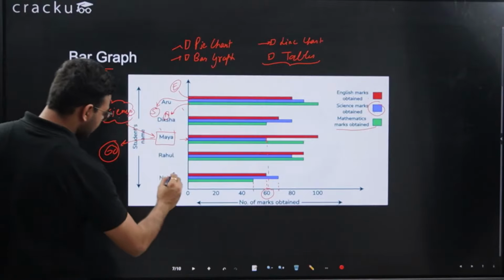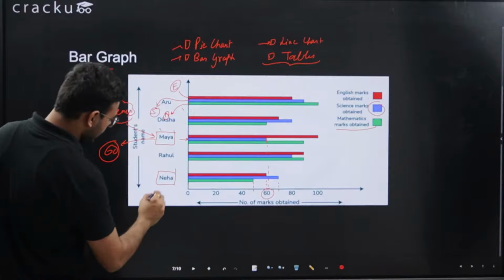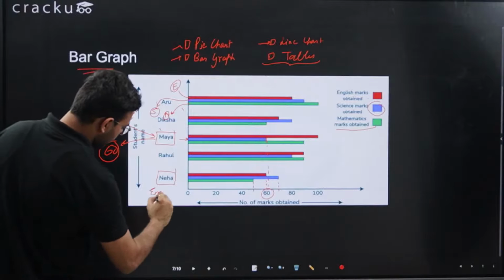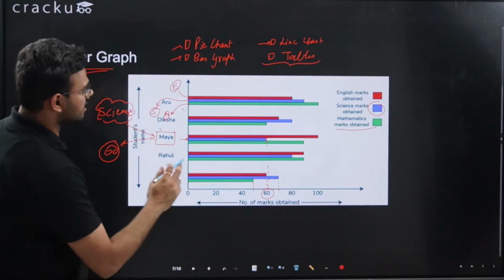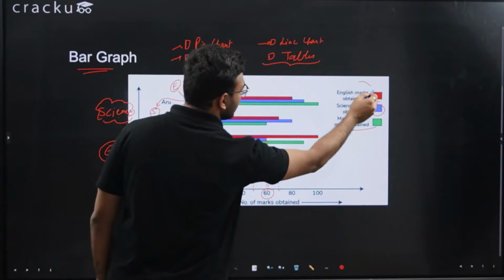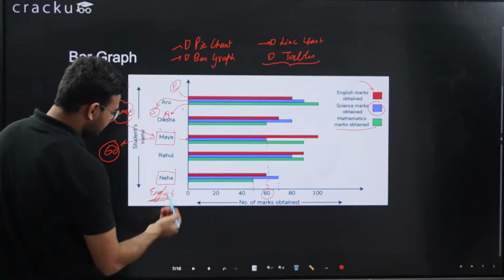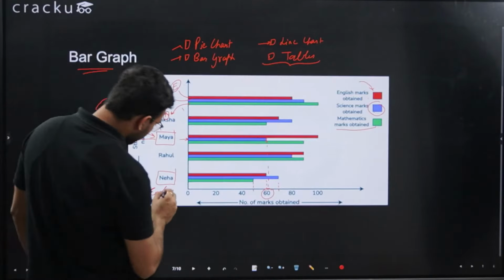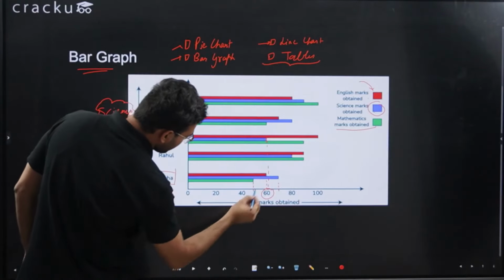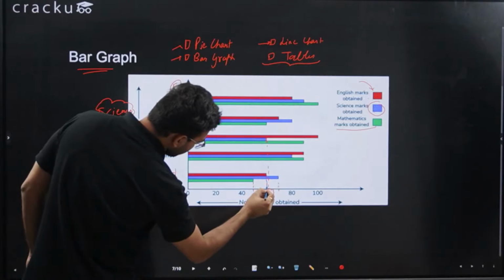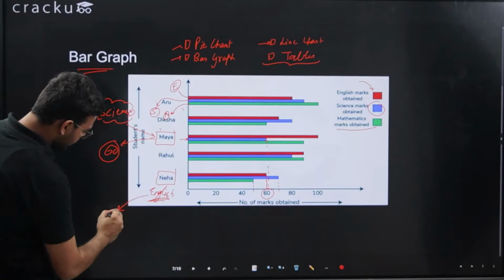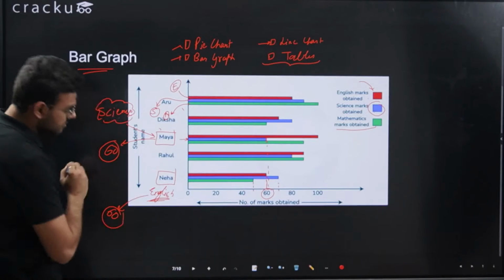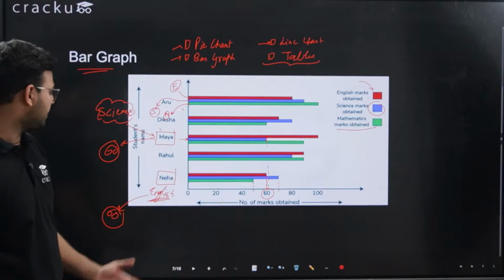Let's see Neha's marks in English. English is represented by the red line. So the red bar is representing English. Now if I draw this line, it comes out to be approximately 60. So I can say Neha's marks in English is 60. This is how you read a bar chart.